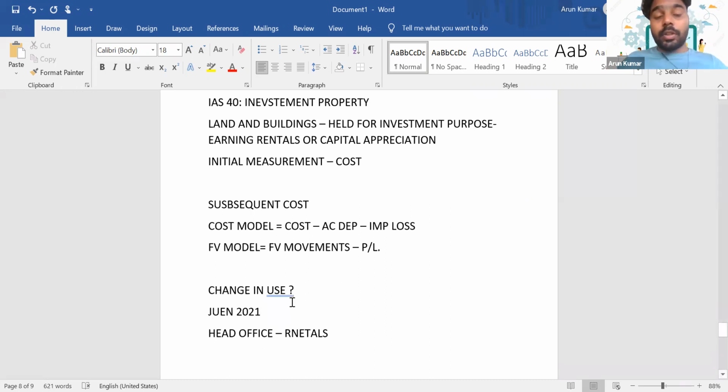Till June 2021, we were using it as our head office. Now we have shifted to a new office, and the current office is given for rentals. So in that scenario, it's a shift from head office use. Which standard will you apply there?